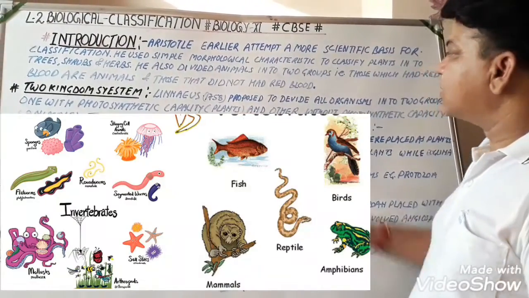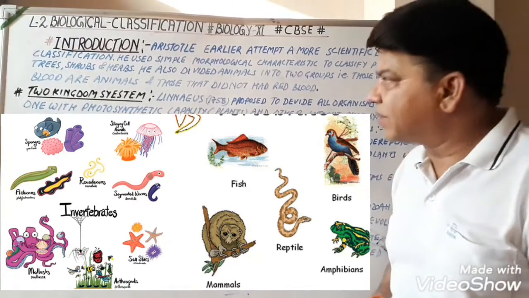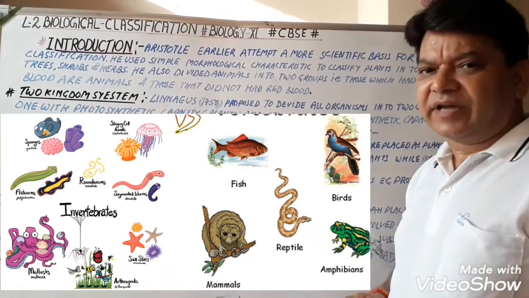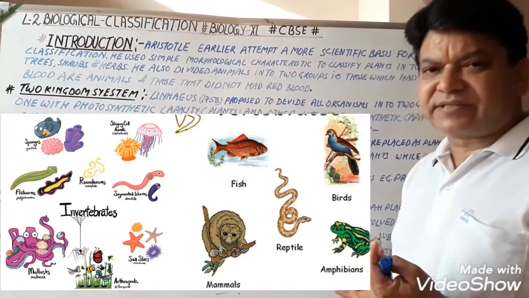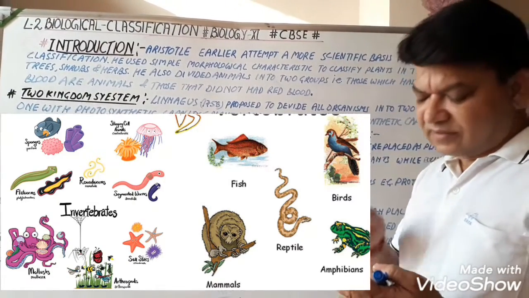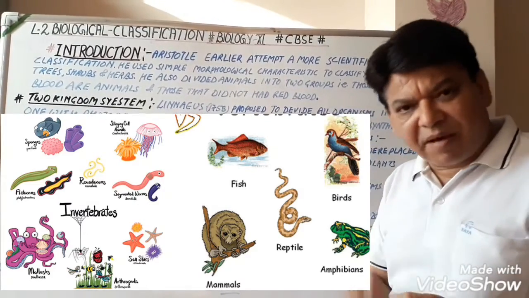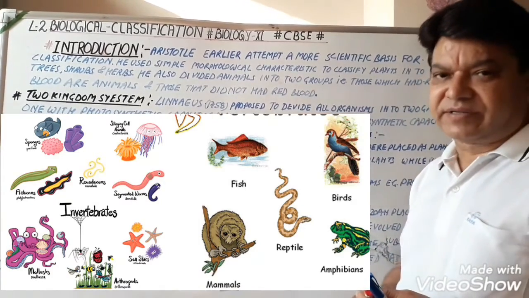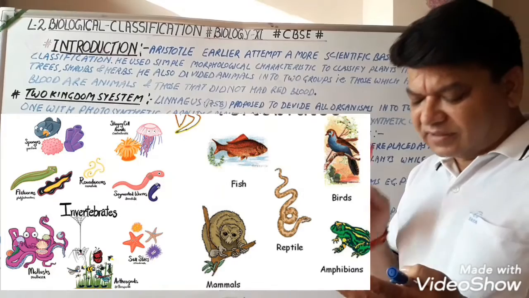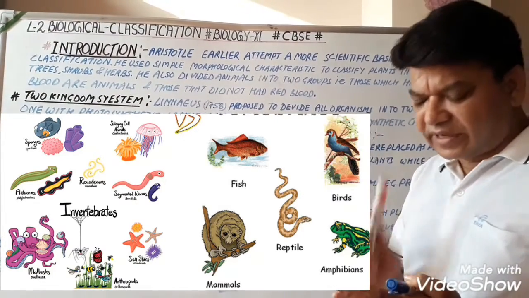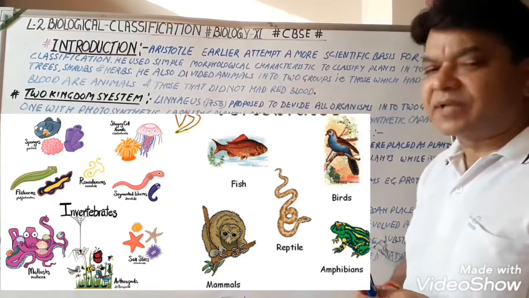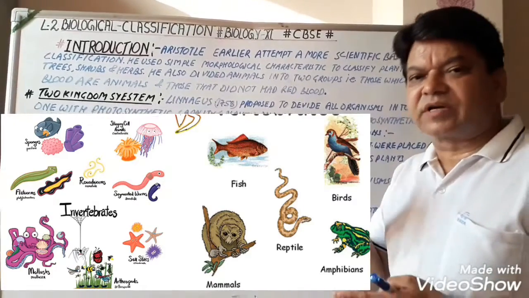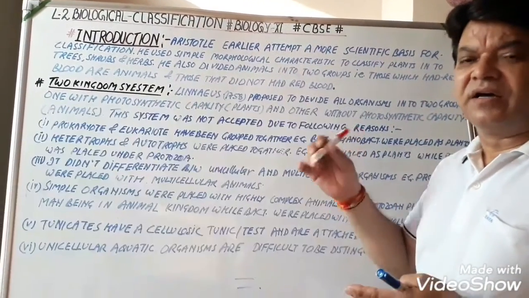He also divided animals into two groups, those which had red blood and those that did not have red blood. Those having red blood include pisces, reptiles, amphibians, birds, and mammals, including humans. Most of the invertebrates, including helminths, porifera, arthropods, echinoderms, etc., do not have red blood. So blood is the base of division of animals into two groups, one having red blood and another having non-red blood.